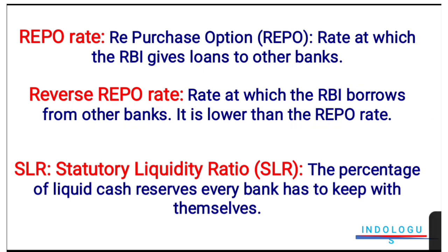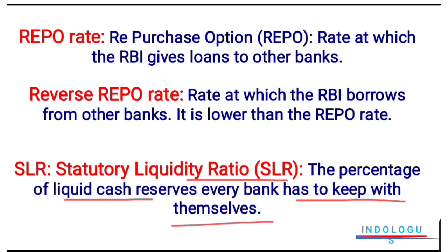Then comes SLR. SLR means statutory liquidity ratio, the percentage of liquid cash. Liquid cash includes the amount of gold and the government bonds. The percentage of liquid cash reserves every bank has to keep with themselves is called SLR, statutory liquidity ratio.